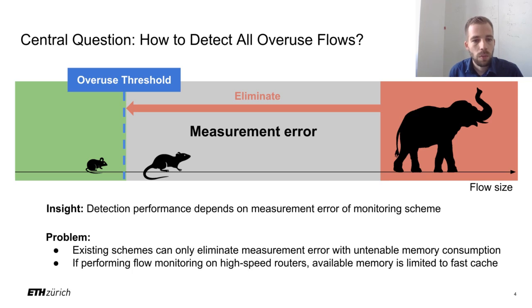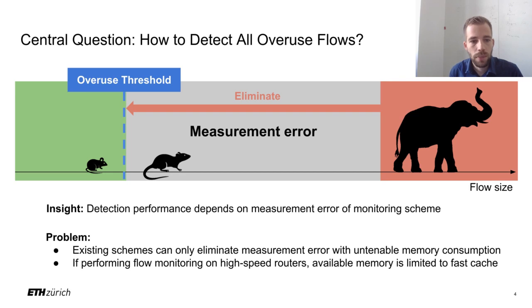However, the problem with existing schemes is that their measurement error can only be eliminated with large amounts of memory. These large amounts of memory are generally not available on high-speed routers where the flow monitoring must be performed. On these routers, all data relating to flow monitoring must fit in fast caches to not impede packet forwarding.